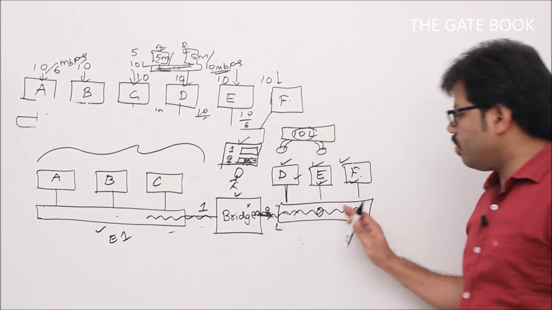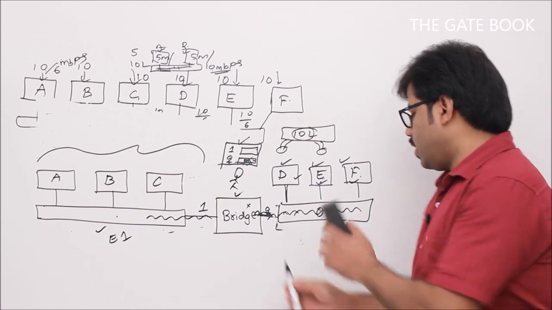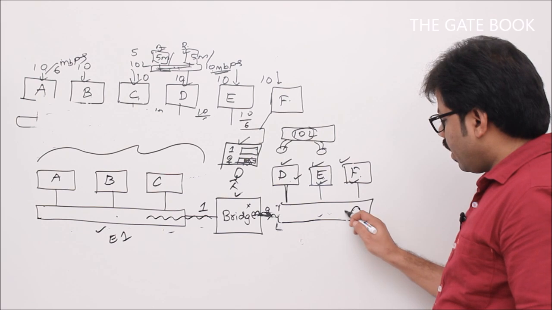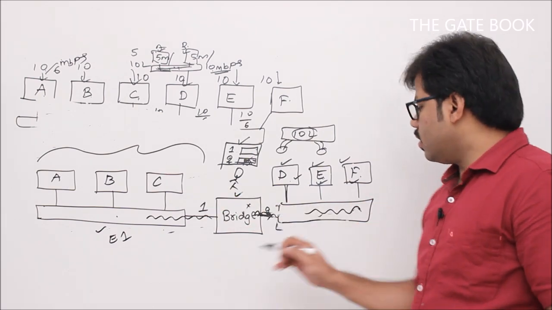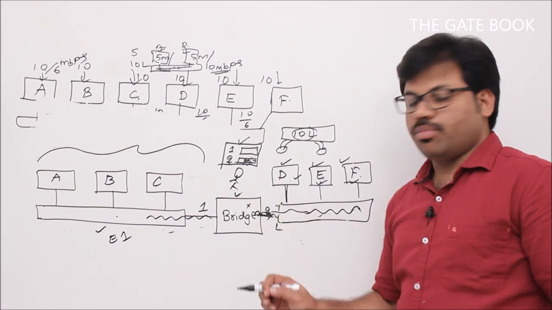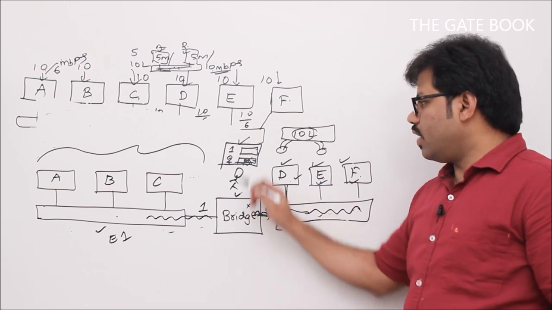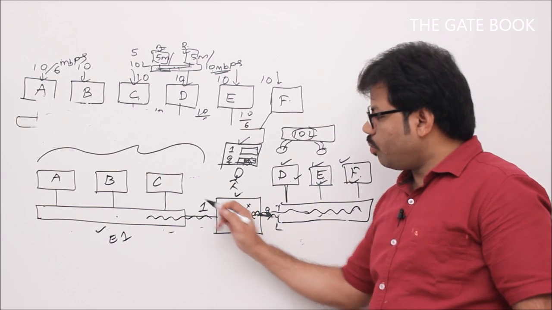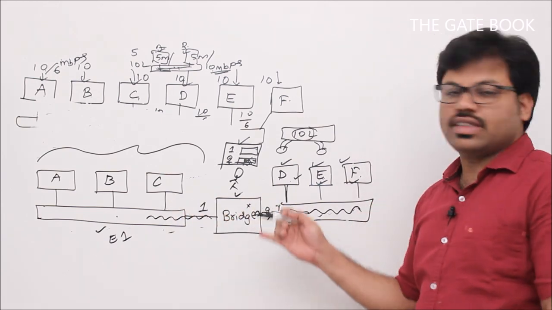If any frame comes from this side, what happens? For example, let's say a frame is coming from F and it is towards C. Then it will hit the bridge. The bridge will see the destination address and it will see the table. Based on the table's values, it will send to port number 1, otherwise it will discard.